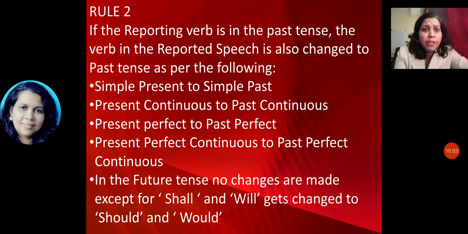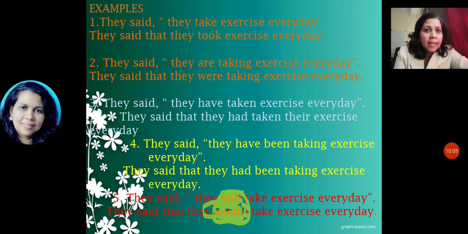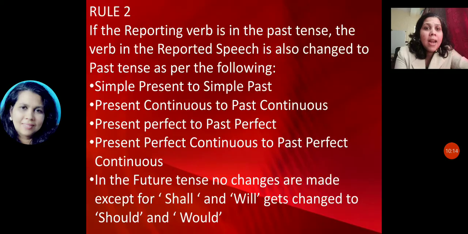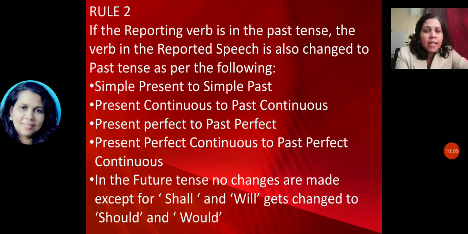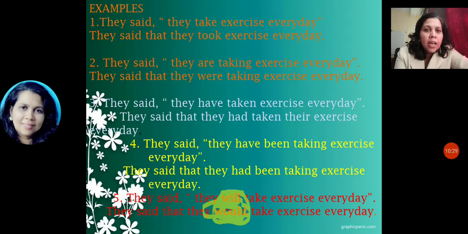Third one, perfect to past perfect. They have taken exercise is changed to that they had taken. Have is changed to had taken. Then present perfect continuous to past perfect continuous. They have been taking is changed to had been taking. Then you can see shall and should. They said that they will, so it is changed to they would.